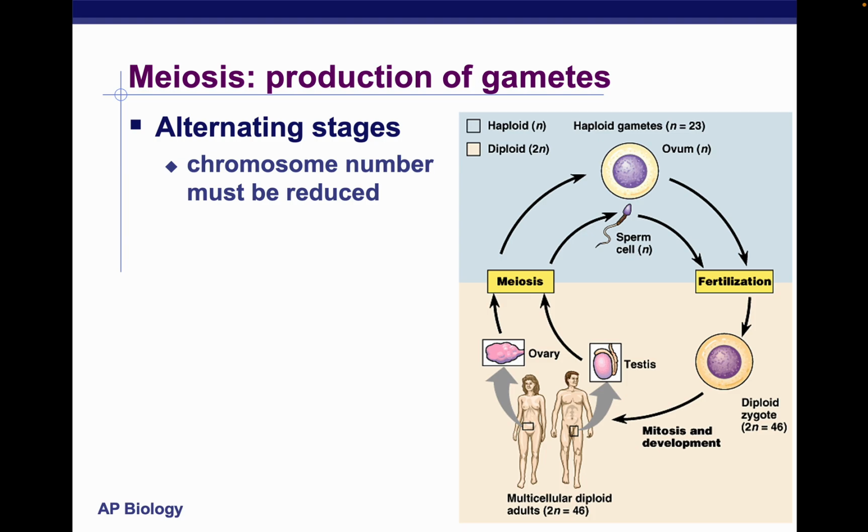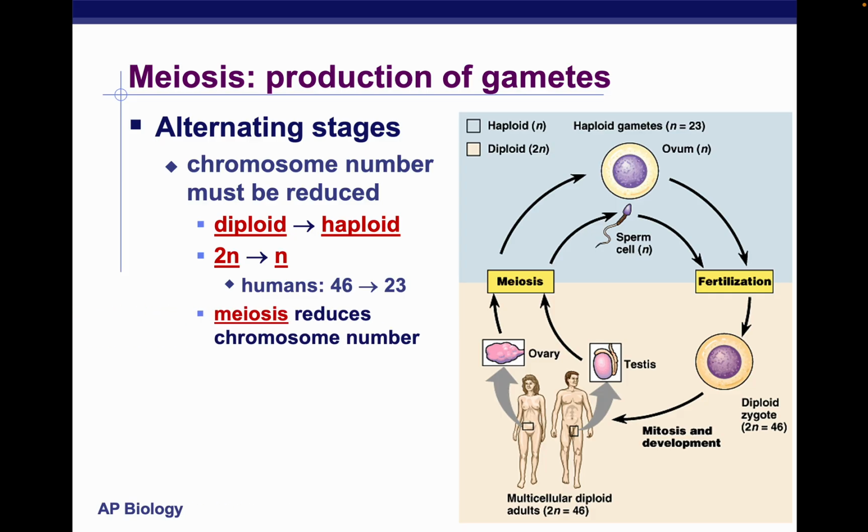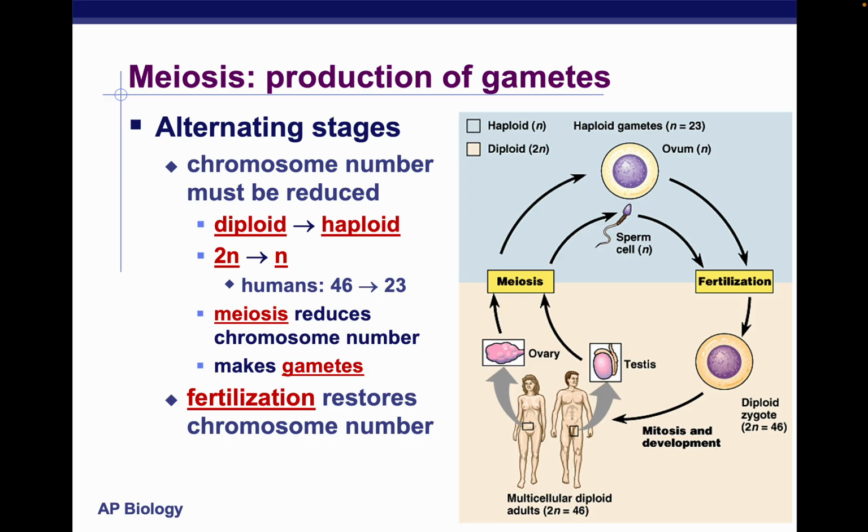Now we're going to go deeper into meiosis. Meiosis is just the alternating stages where the chromosome number is reduced from diploid to haploid. Diploid is 2N, or 46 chromosomes, and haploid is 23. Meiosis reduces the chromosome number and makes gametes. Once we join the two gamete cells, fertilization restores that number back to 46.